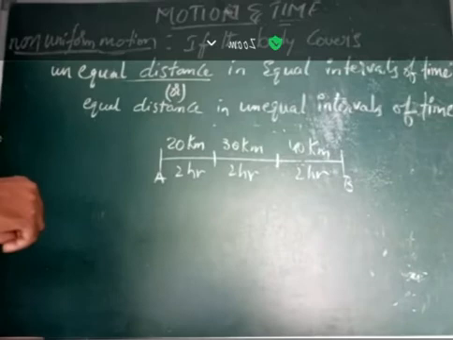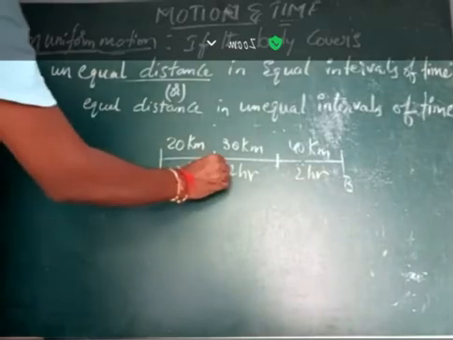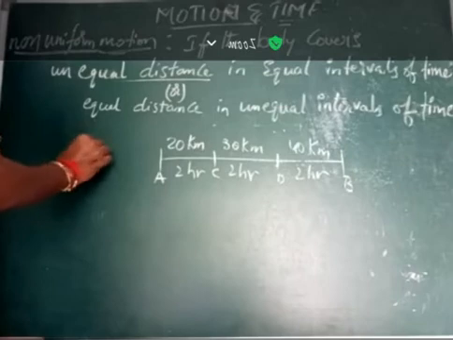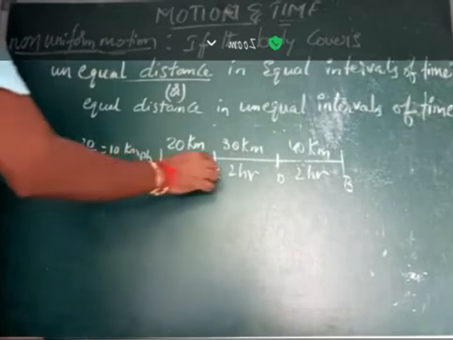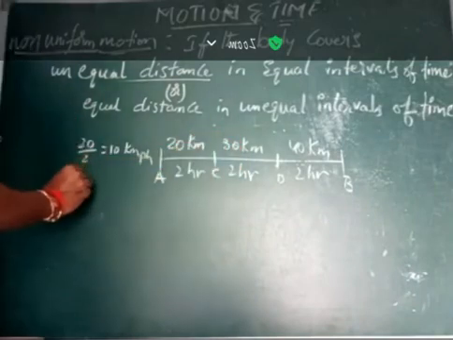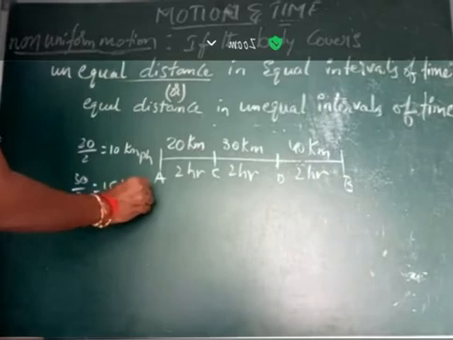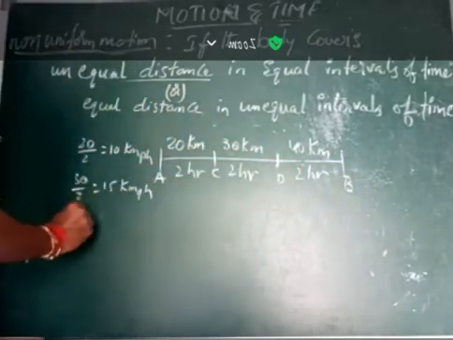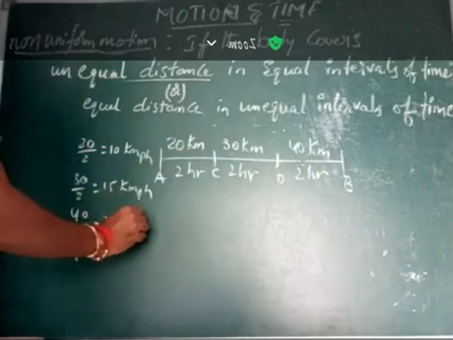So let's find out the speed. Let's say C, D. From A to C, 20 by 2, that is 10 kilometer per hour. C to D, 30 by 2, 15 kilometer per hour. D to B, 40 by 2, that is 20 kilometer per hour.